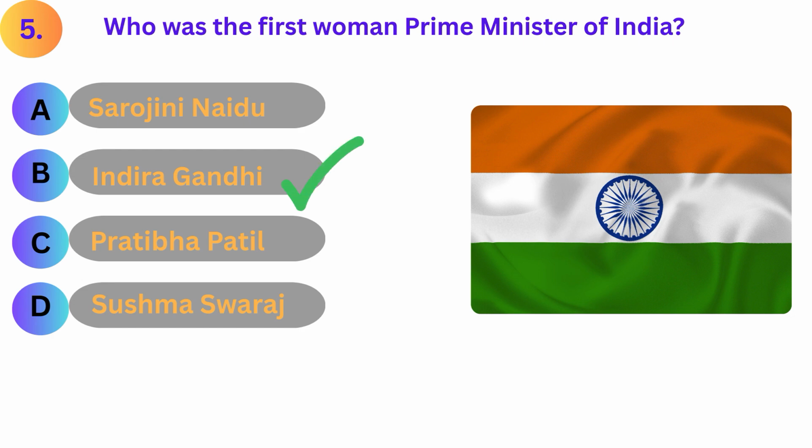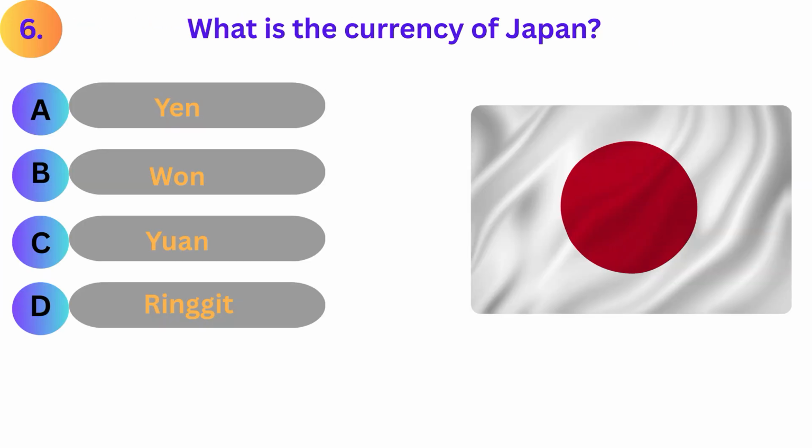Answer is B. Indira Gandhi. What is the currency of Japan? A. Yen. B. Won. C. Yuan. D. Ringgit.